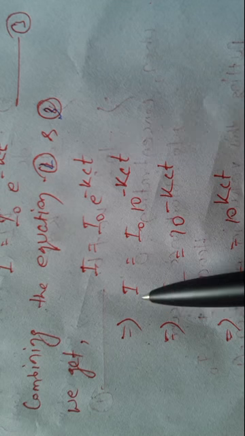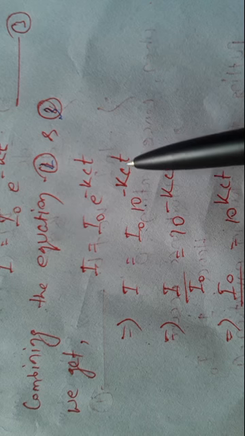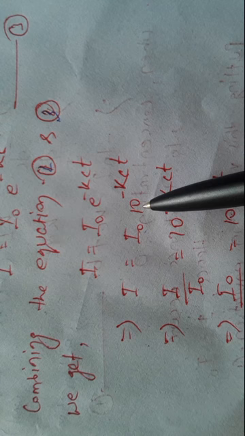Hence we can write it as I is equal to I0 into 10 to the power minus kct. Here we are converting natural logarithm to base 10.